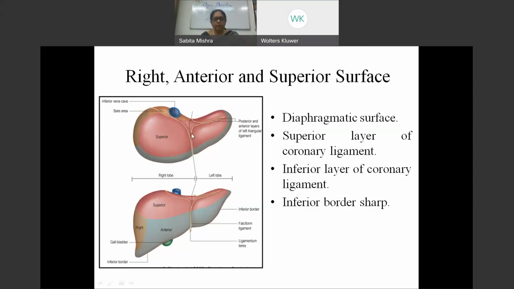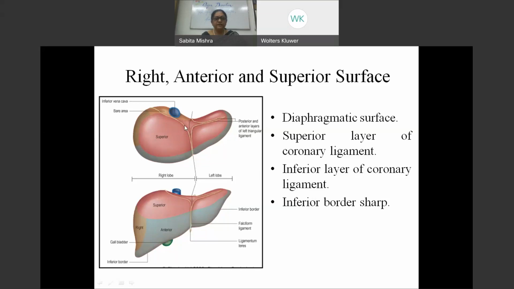And here we have one more ligament, which is called the anterior layer of the coronary ligament, which goes to the left side. And from the diaphragm that it comes is the posterior layer of the coronary ligament. These two would fuse and form a triangular ligament, which is called the left triangular ligament. Similarly, on the left, we have a left triangular ligament, which is formed by the anterior and posterior coronary ligaments on the left side.